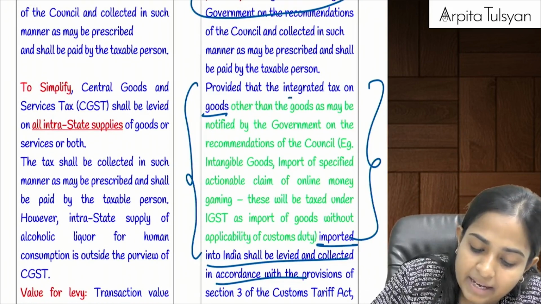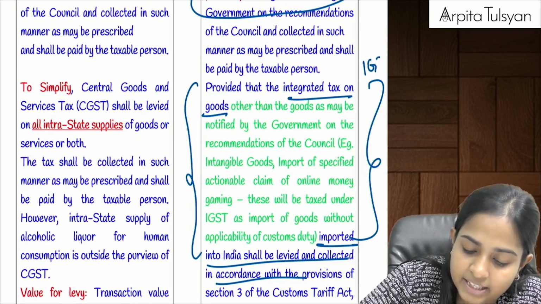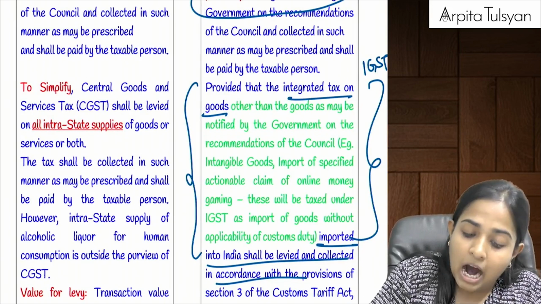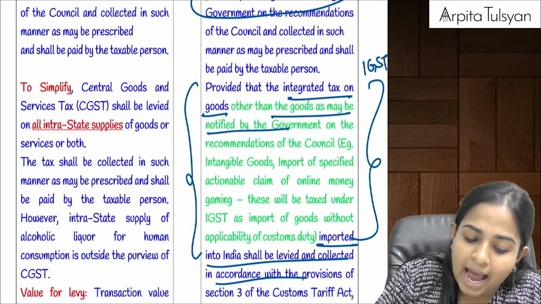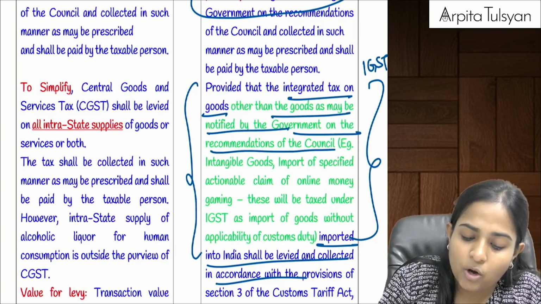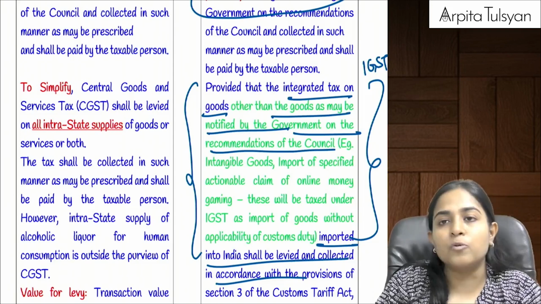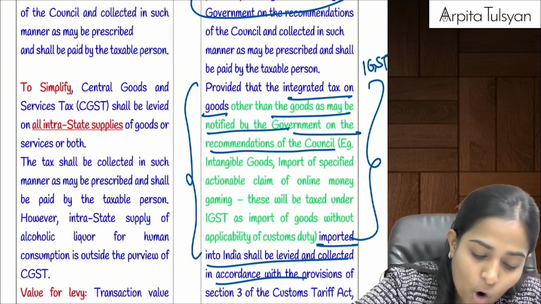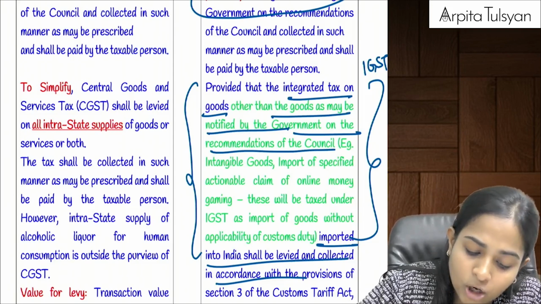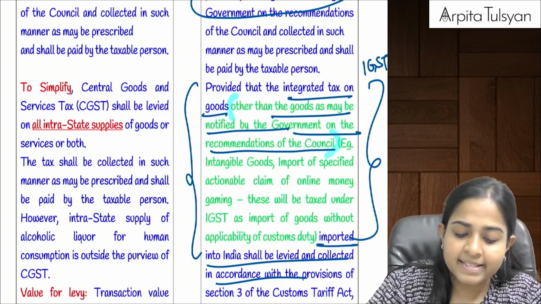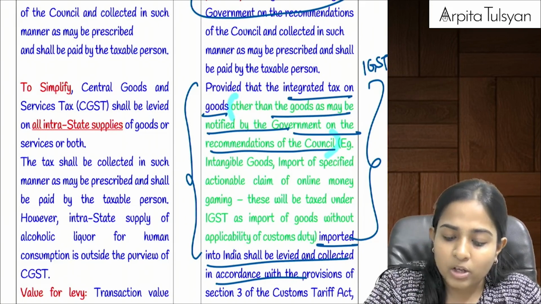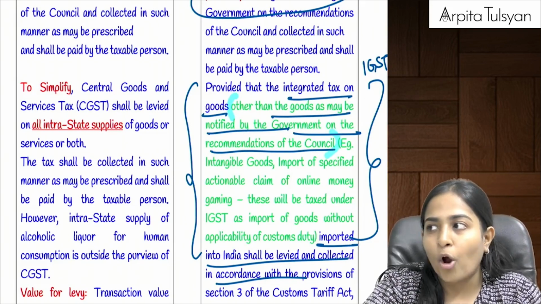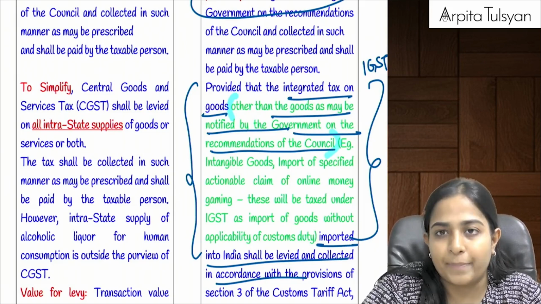Provided that integrated tax, that is the IGST, on goods other than the goods as may be notified by the government on recommendation of council, means they are telling that on some goods there is an exception, on which customs will not be applicable.